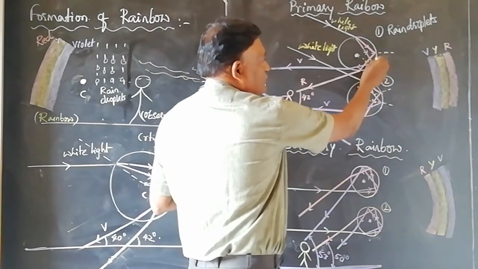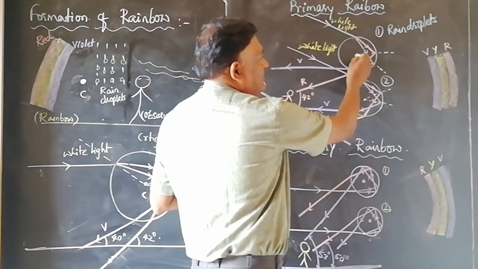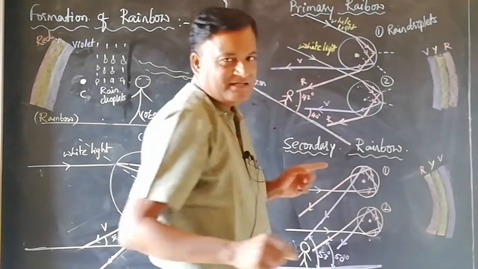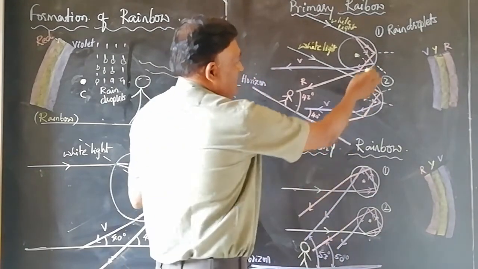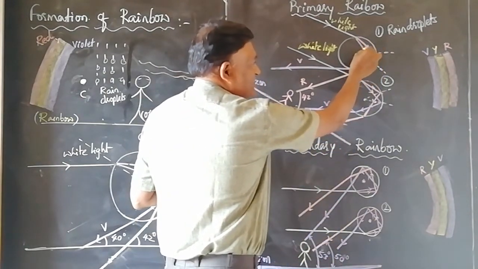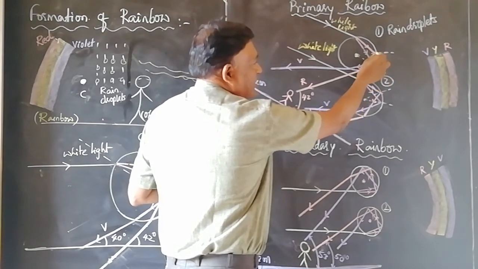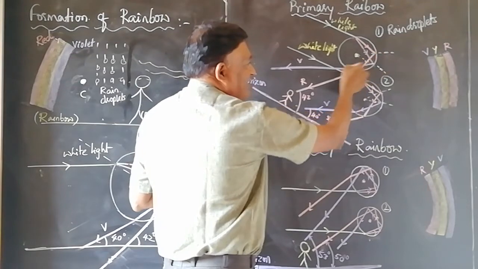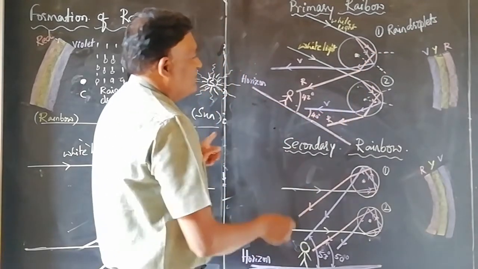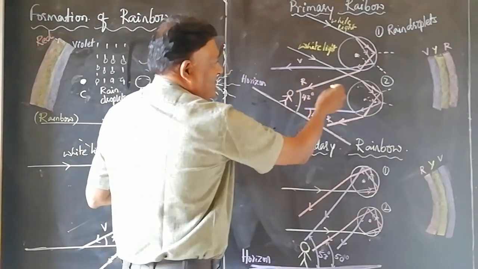The normal drawn through the point of incidence passes through the center of the droplet. After dispersion, the light traversing from denser to rarer undergoes total internal reflection.